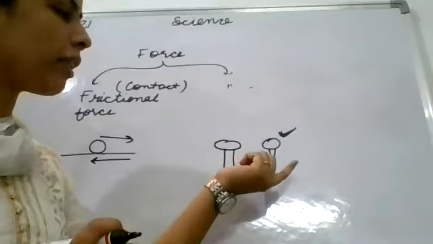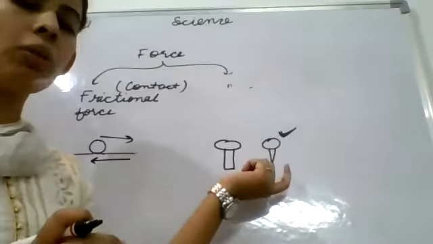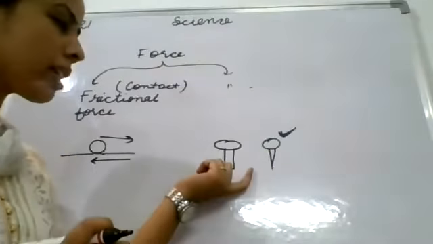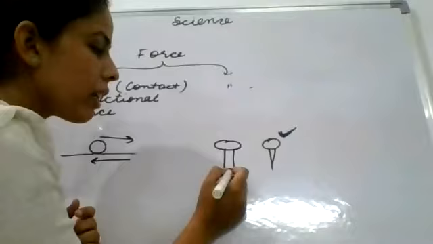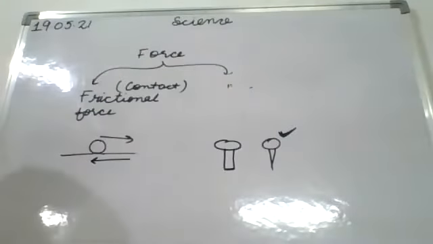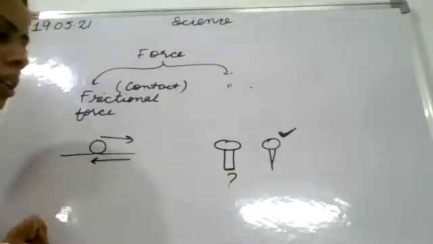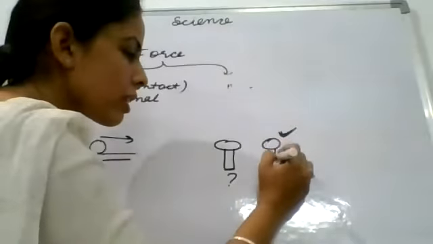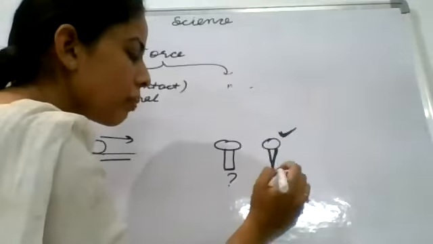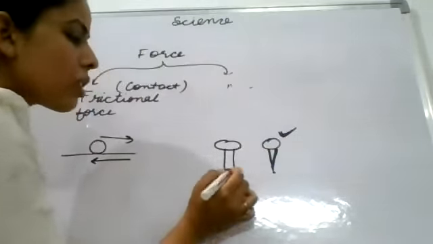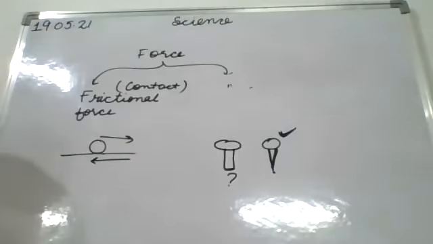Okay, it will easily get fit into the wall. But why can't we use this type of screw? Because here there is a sharp end, but it is not that much sharp here.